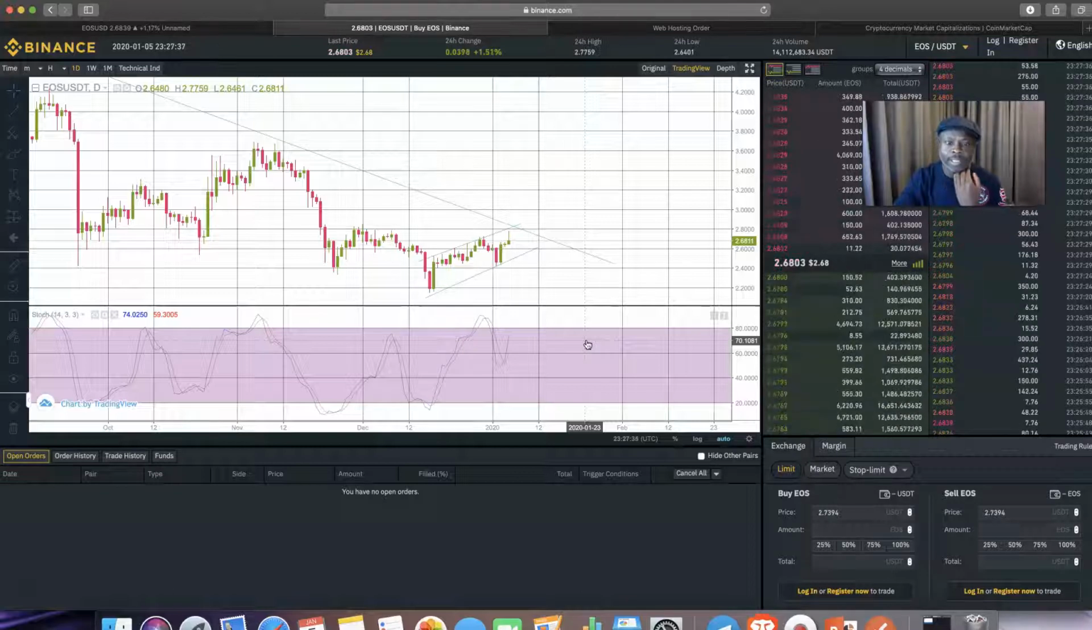Okay, so there's a lot of money to be made in trading. You just have to know how to do it right. Managing your risk is very, very important, guys.